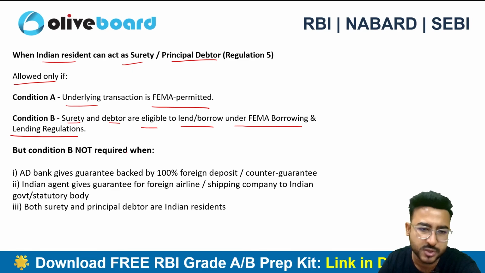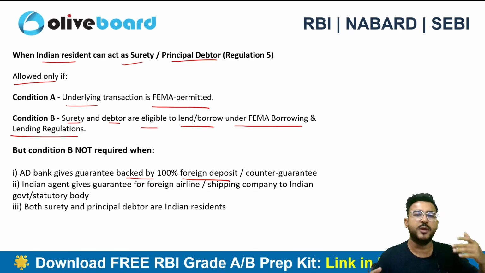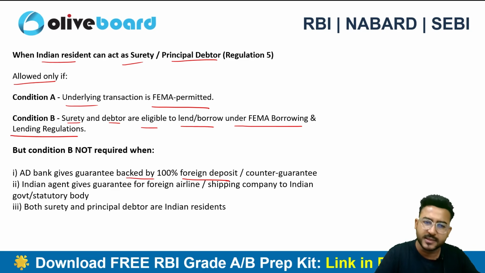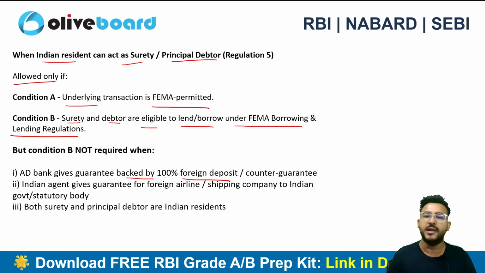But condition B is not at all required when the AD category bank gives a guarantee backed by 100% foreign deposit or a counter guarantee, right? So here condition B is not required to be complied with. Let's suppose the Indian AD bank is issuing the guarantee only after receiving the full cash deposit in foreign currency. After receiving the full cash deposit in foreign currency, that's fine, there is no risk at all. Or maybe it is secured by a counter guarantee from an overseas bank.